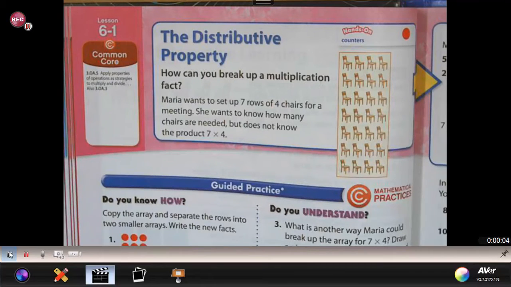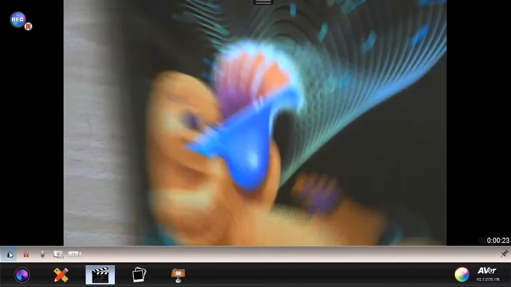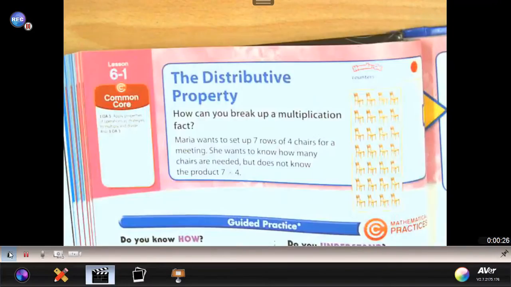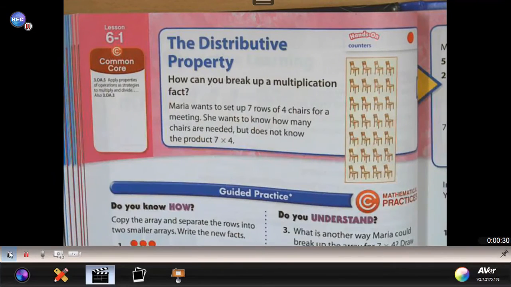Hi, third graders. I want to get you started on your assignment for today. It's covering the break apart property, or we could also call it the distributive property. So you are going to be on page 142 and 143 in your math book. So make sure you have your hardback book today. And we're going to take a look at the problem. It's asking you how can you break up a multiplication fact?